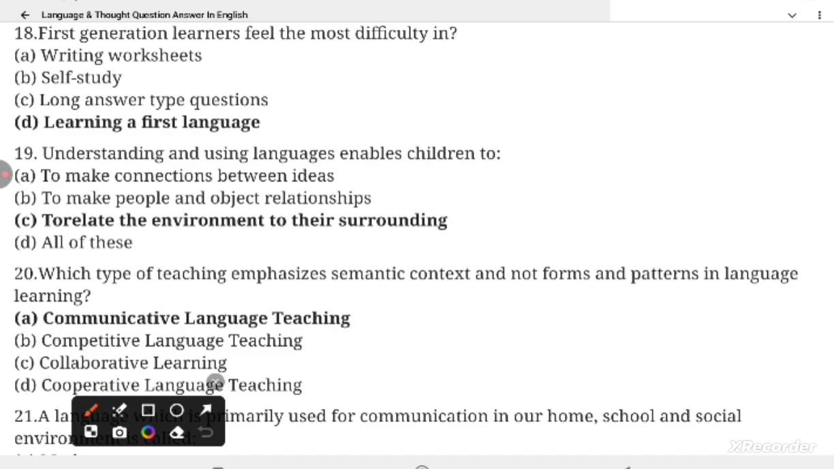Question 20. Which type of teaching emphasize semantic context and not form and pattern in language learning? Communicative language teaching.